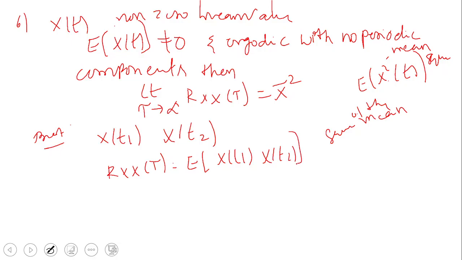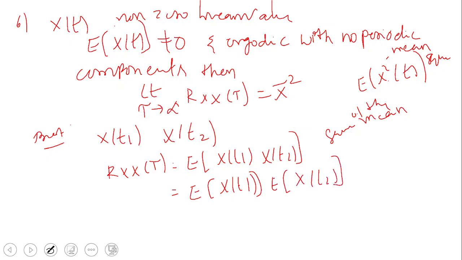Since the process has no periodic components, as tau tends to infinity the random variables become independent. So we can write this as E of x of t1 into E of x of t2.